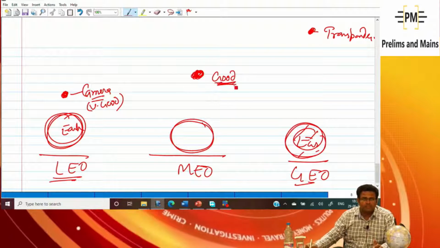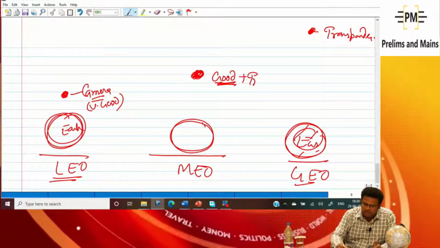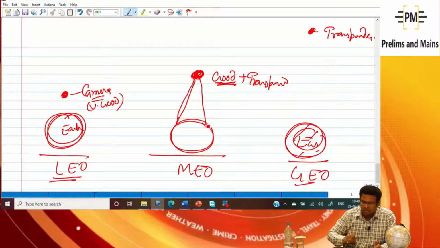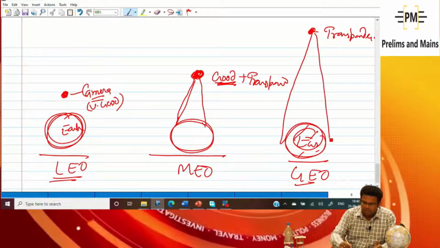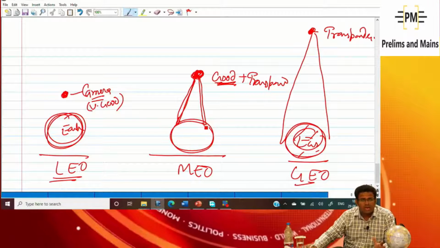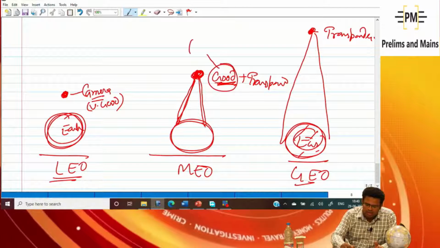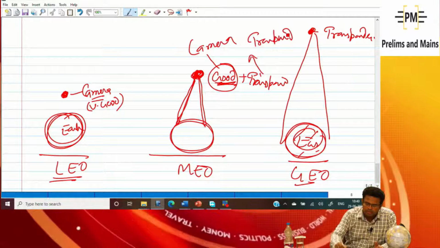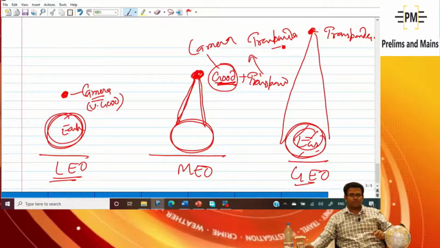Good picture in the medium earth orbit. And at the same time, I can use a transponder here because it can also cover not a very large area but a large area, yes or not? Because geo earth orbit covers a very large area, 1/3 of the earth. But medium earth orbit will cover a little large area, not very large. So we can say that in the medium earth orbit I can use a camera, also a transponder, yes or not? It means I can utilize this for communication and also for the camera.